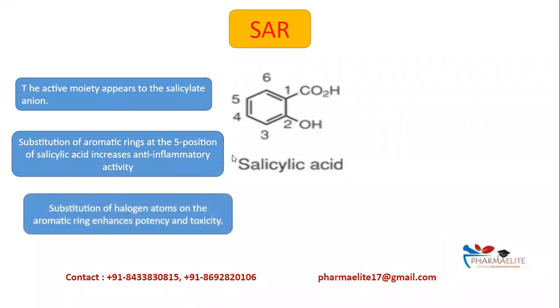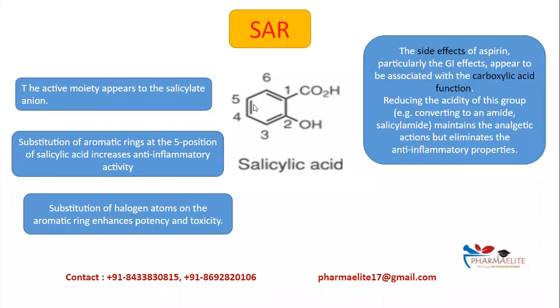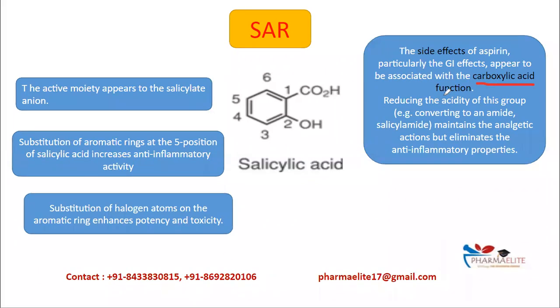Next, substitution of halogen atoms on the aromatic ring will enhance the potency, which in turn will increase its toxicity. So substitution of halogen atom will increase both potency as well as toxicity. Now the main side effect of aspirin, which we'll see later on, is mainly GI effects. They are mainly because of the carboxylic acid function that is present on the first position.